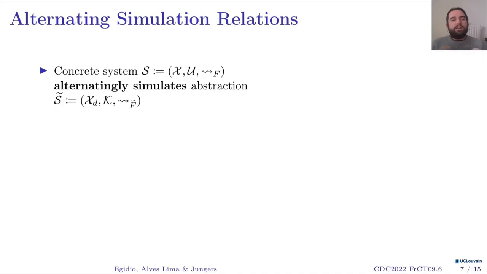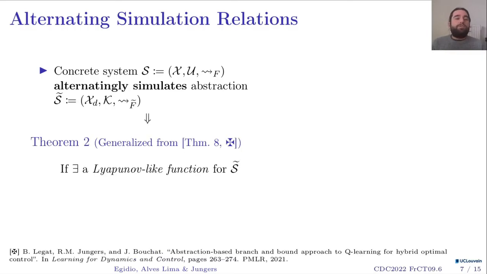So having an alternating simulation relation between my abstraction and my original system will first allow me to use theorem 2, which is generalized from this other reference over here. And it says that if there exists a Lyapunov-like function for my abstraction, then there exists also another Lyapunov-like function for my concrete system.